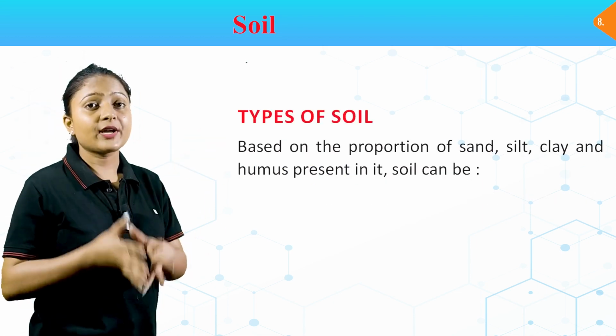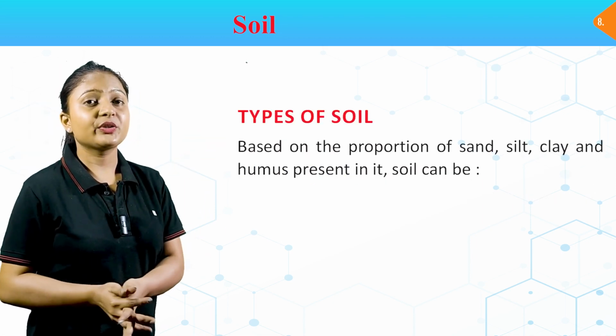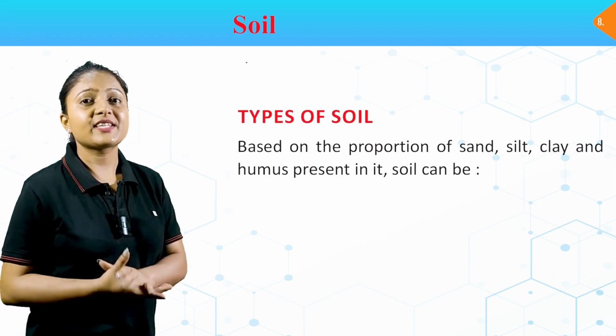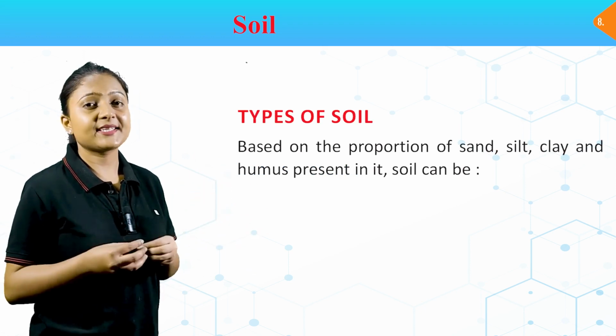Now, types of soil देखते हैं. कितने types के soil होती है? Based on the proportion of sand, silt, clay and humus present in it.